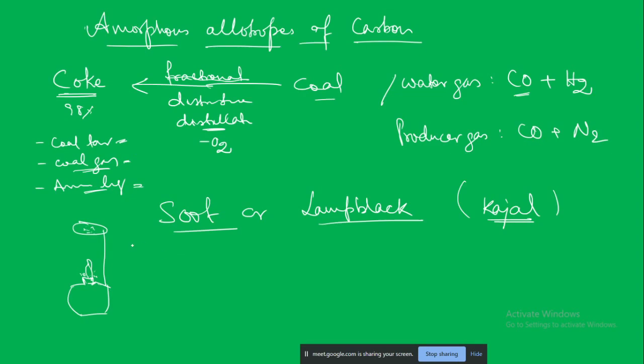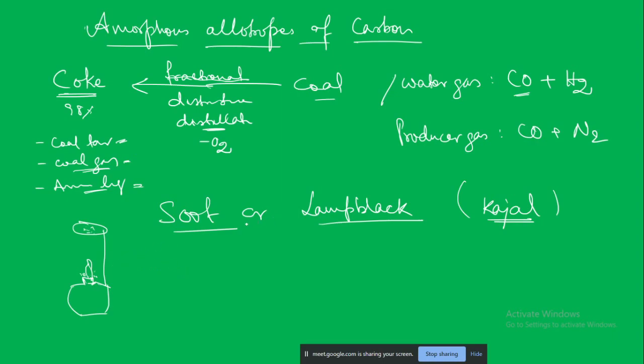The only exception we see in the allotropes of carbon which can conduct electricity is graphite, because of its molecular arrangement. All other allotropes of carbon, under normal conditions, will be poor conductors of heat and electricity.